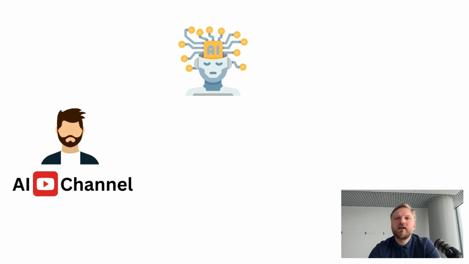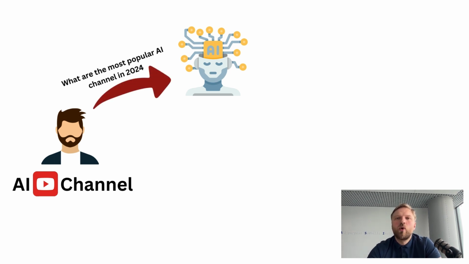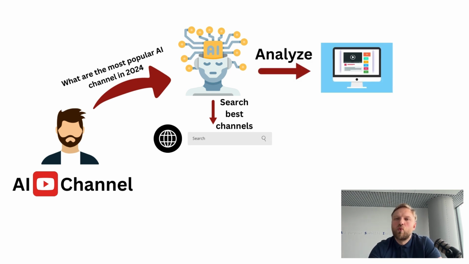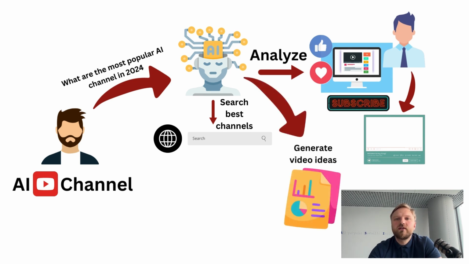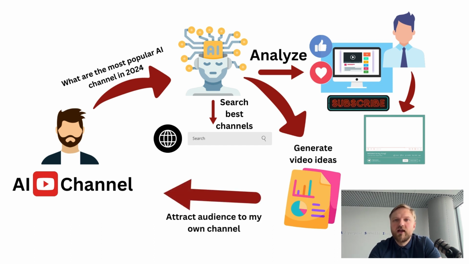Let's say I'm planning to start a YouTube channel about AI, which I did. And what if I have some sort of AI assistant which I can easily ask, what are the best and most popular AI channels on YouTube in 2024? Since these channels are popular and successful, their authors likely know what they're doing. So I can easily pick one to ask my AI assistant again to generate video ideas not yet covered by this chosen channel, but are within the scope and theme of the channel, and of course have great potential to be popular and attract a larger audience to my own channel.